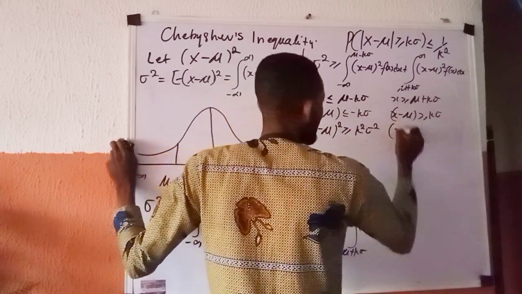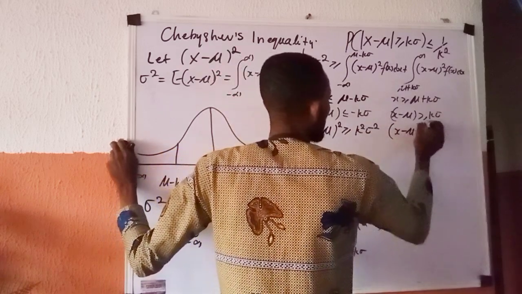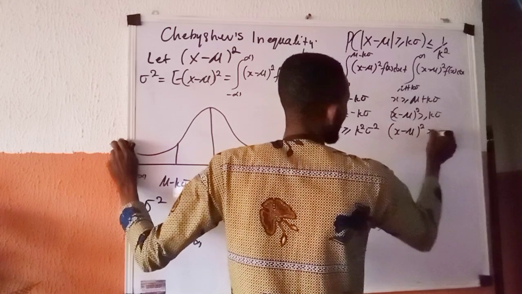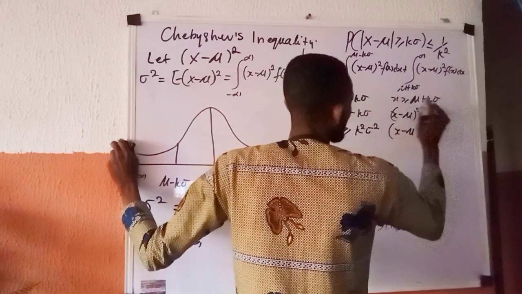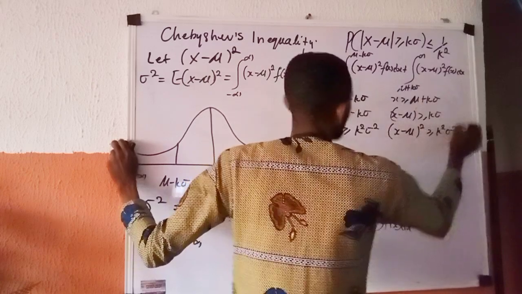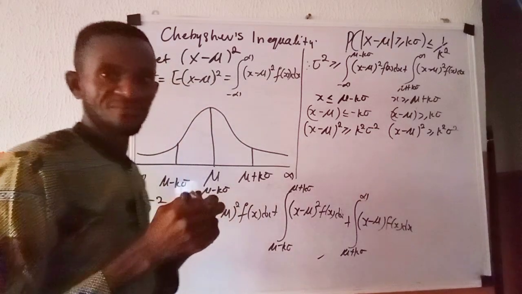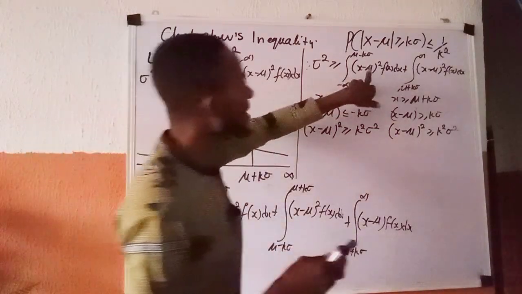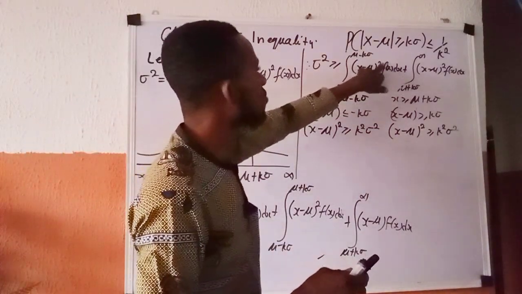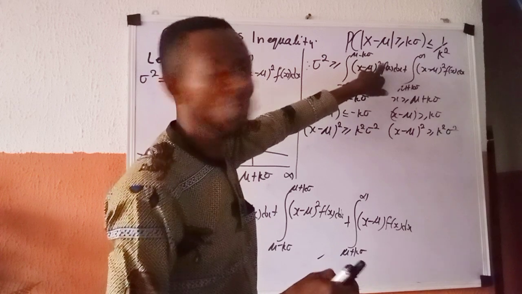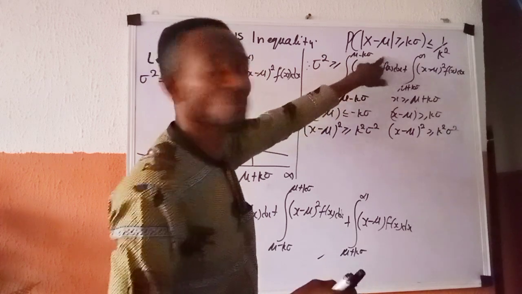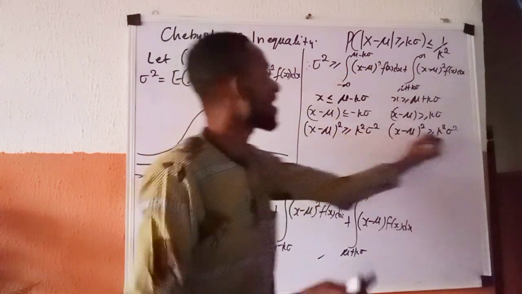Here is still the same thing: (x minus mu) all raised to power 2 is greater than or equals to k raised to power 2 sigma raised to power 2. And what I have here is (x minus mu) all raised to power 2, so I am free to use in place of it these quantities.